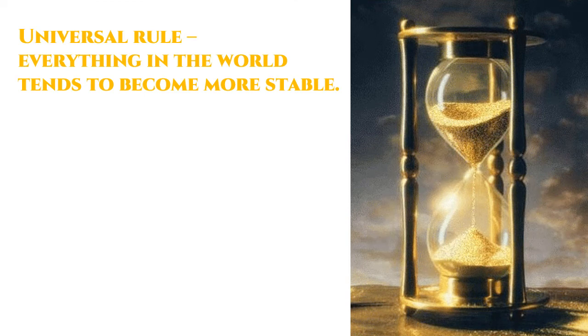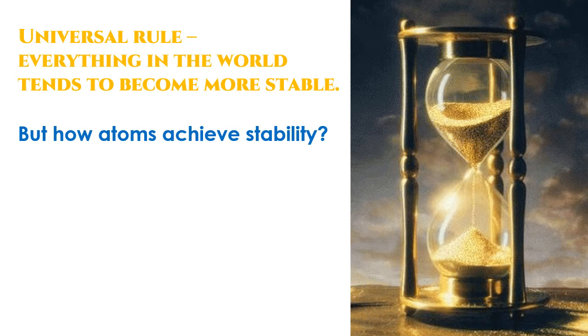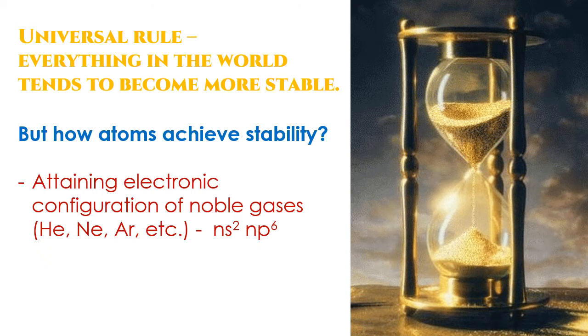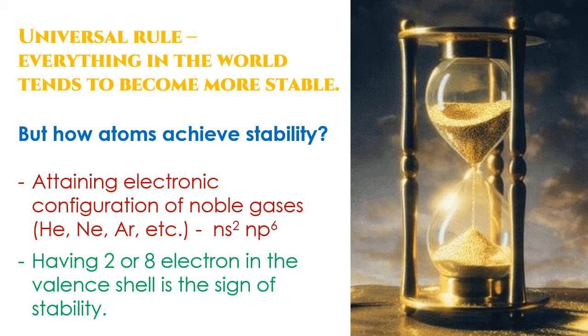It is a universal rule that everything in the world tends to become more stable. Look at this picture. It is a sand clock. Sand is coming downward to become stable. But how do atoms achieve stability? Atoms achieve stability in two ways: by attaining the electronic configuration of noble gases, which are helium, neon, argon, etc., and their electronic configuration is ns2 np6, or they can have 2 or 8 electrons in their valence shell, which is the sign of stability.